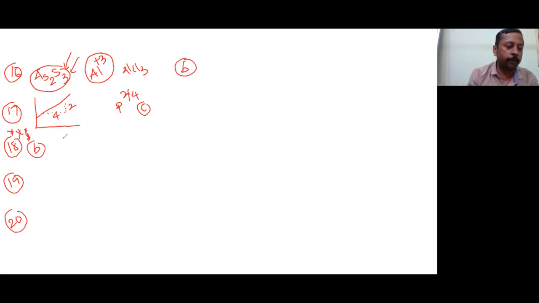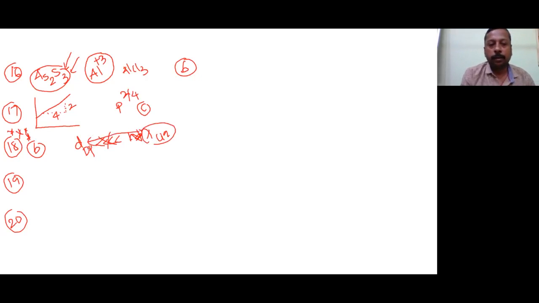Diameter of the dispersed phase, that is the solute, should not be much smaller than the wavelength of light. If the wavelength is much higher, then this cannot cause the Tyndall effect. Now let's see the 19th question. Again, a similar question. So what is the answer? 19th question.